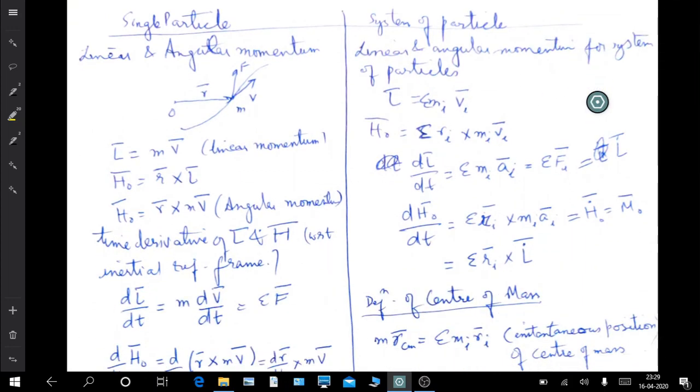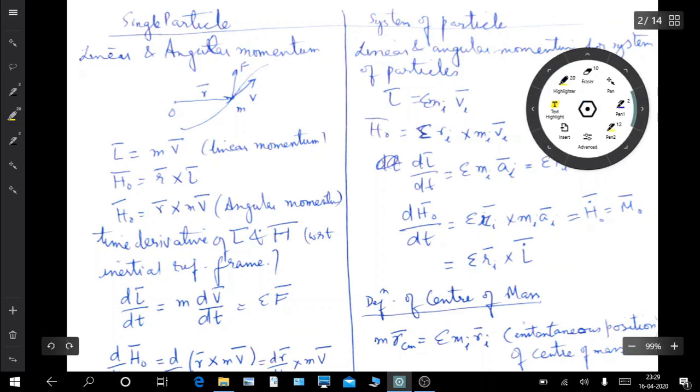So now we talk about linear and angular momentum. Suppose this is the origin from where we are considering, this is the path taken by a particle, which has a mass m and a velocity v.